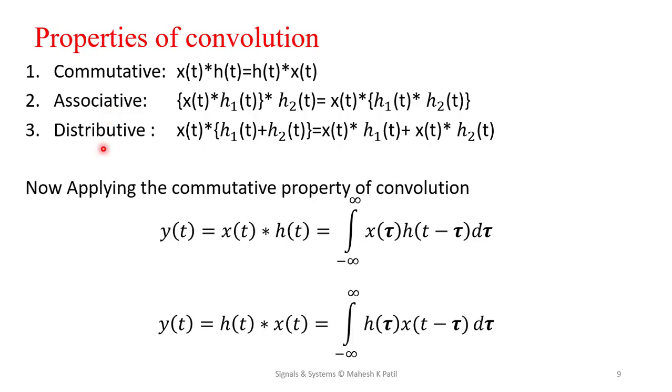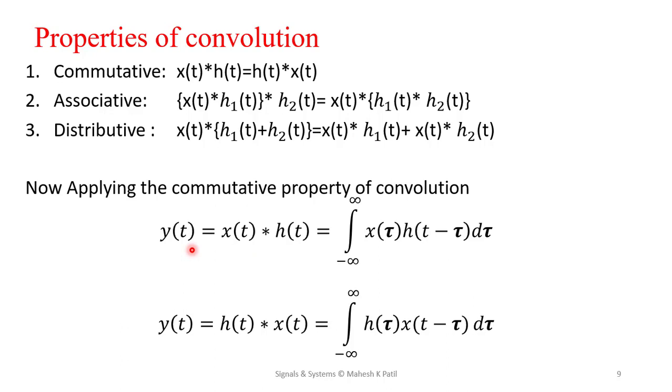Convolution also follows the distributive principle, meaning you can separately apply two different impulse responses, or you can combine these two impulse responses and get the output. In this case, both the outputs are the same.